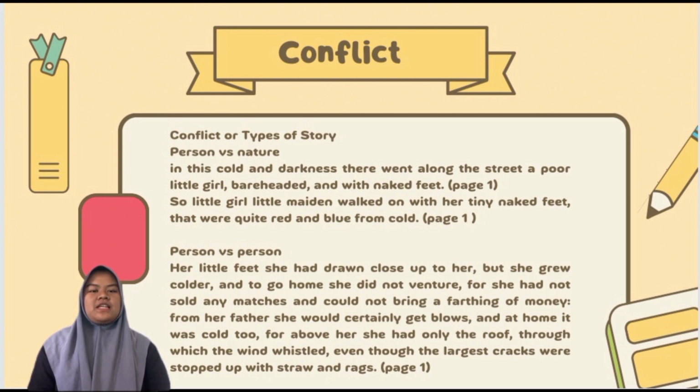Person versus person: her little feet she had drawn close up to her, but she grew colder, and to go home she did not venture, for she had not sold any match and could not bring a farthing of money. From her father she would certainly get blows, and at home it was cold too. Far above her she had only the roof through which the wind whistled, even though the largest cracks were stopped up with straw and rags.